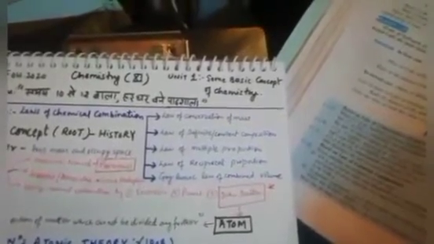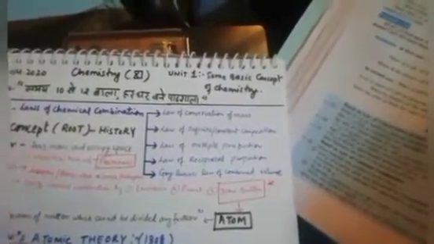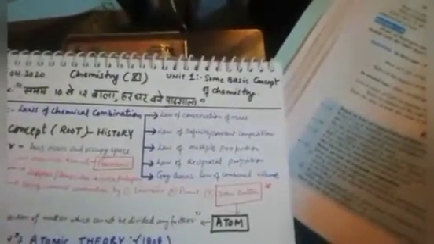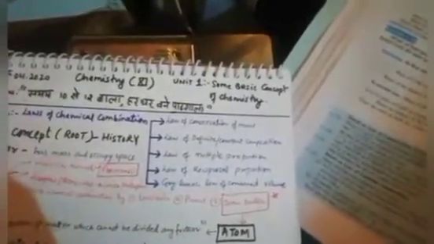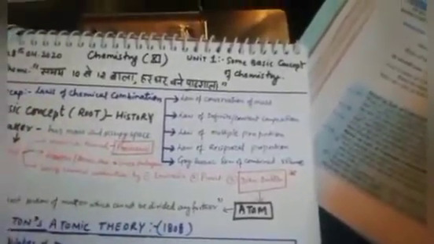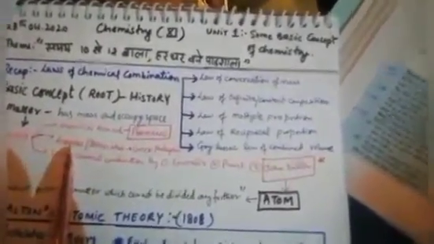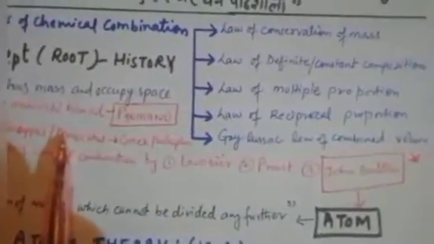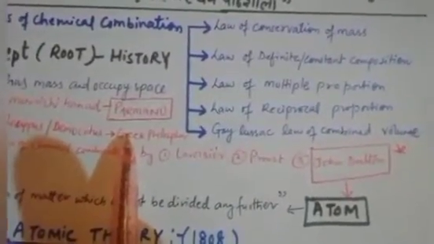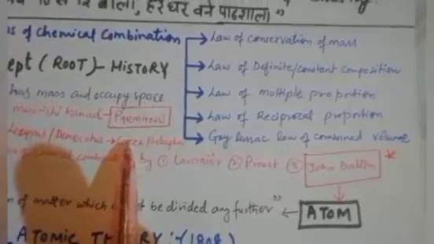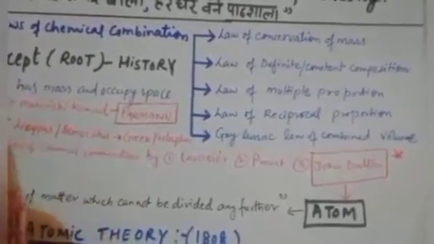The Indian philosopher Maharishi Kanad also studied a number of religious books, particularly the Vedas. He stated that if we go on dividing a particular matter, a stage will ultimately be reached when it may not be possible to break it further. He named the smallest individual portion of matter Parmanu. His views were also shared by some Greek philosophers, like Leucippus and Democritus.